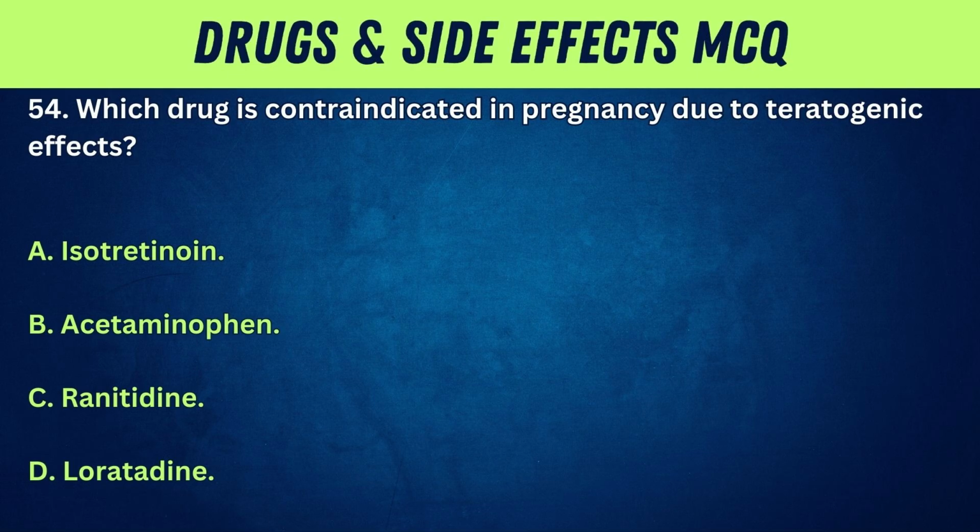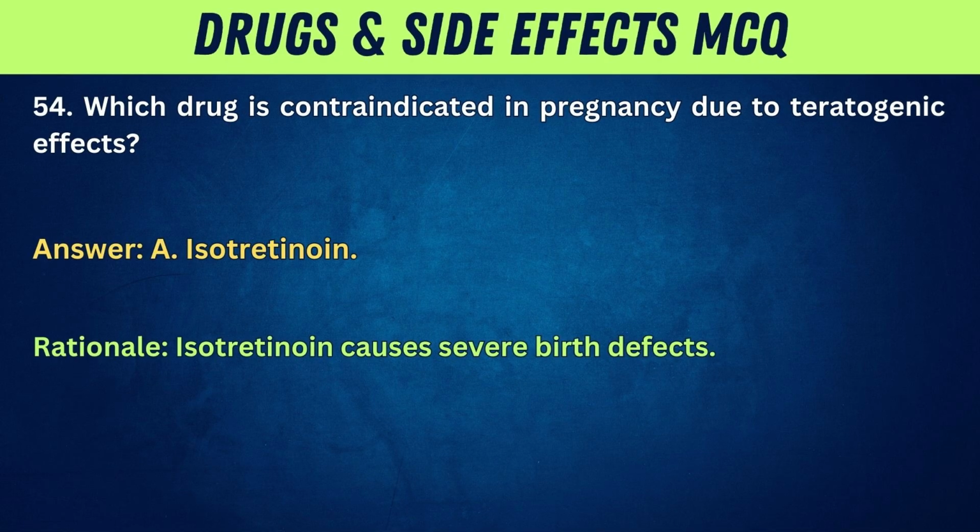54. Which drug is contraindicated in pregnancy due to teratogenic effects? A. Isotretinoin. B. Acetaminophen. C. Ranitidine. D. Loratadine. Answer: A. Isotretinoin. Rationale: Isotretinoin causes severe birth defects.